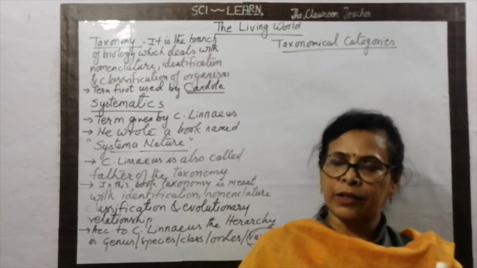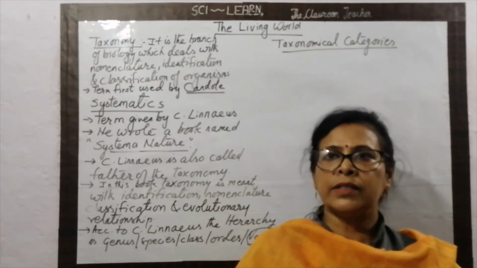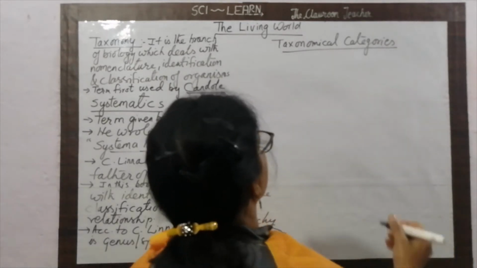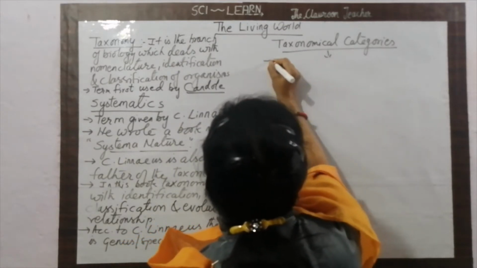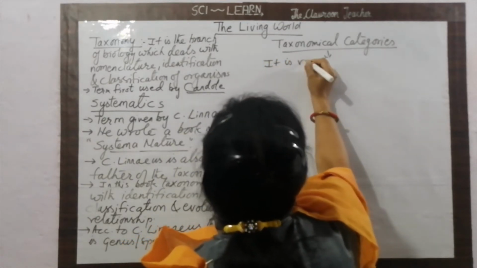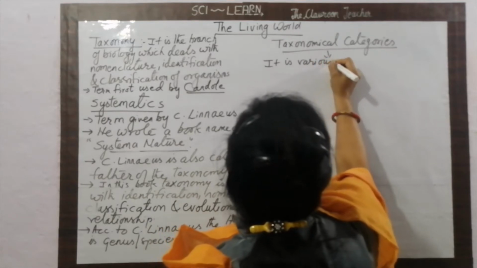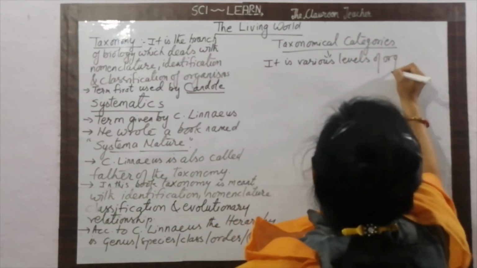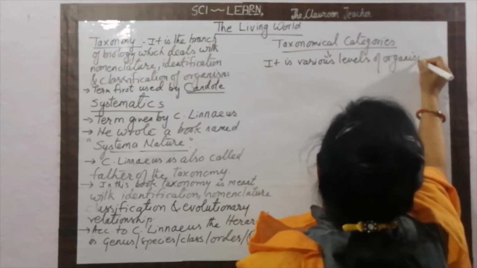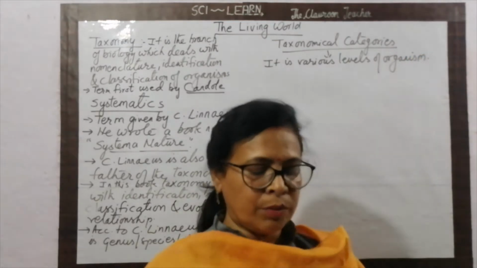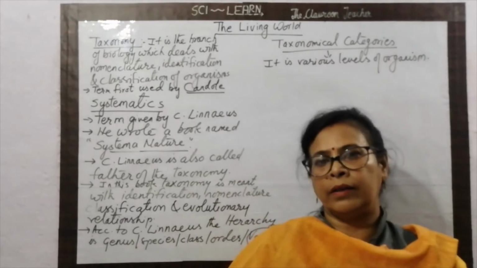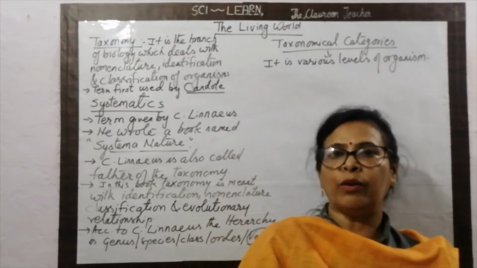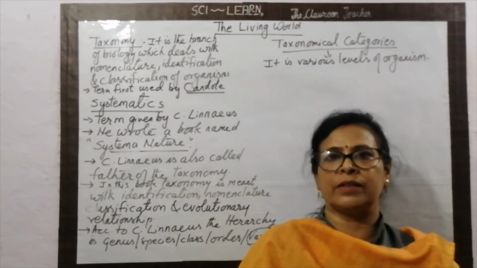So taxonomical categories are various levels of organisms, and all organisms belong to one of the levels.